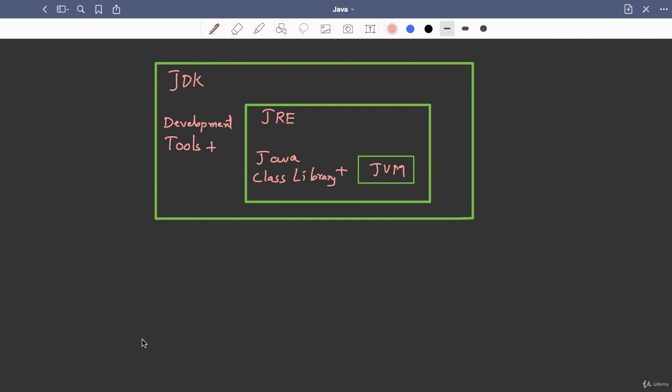For developing Java programs, we require JDK, that is Java Development Kit. It will have compilers and the runtime environment, which will help us write Java programs and execute them. I will show you how to install this JDK on our machine. If you install JDK, along with that you will get two more things, that is JRE and JVM. So what are these three things? Let us learn about them.